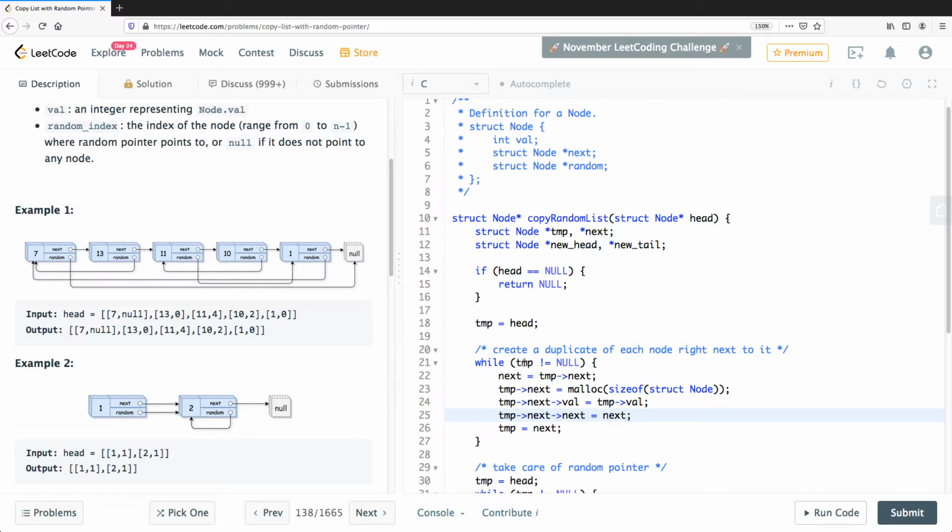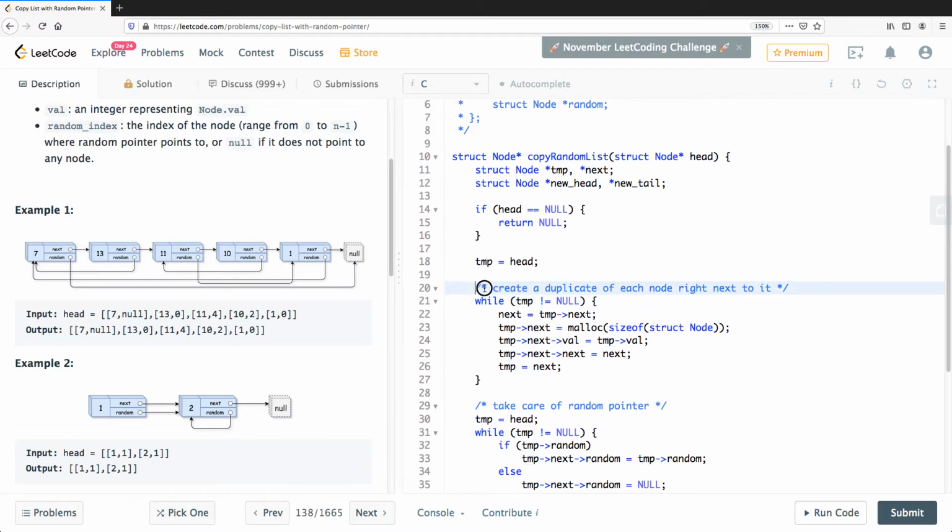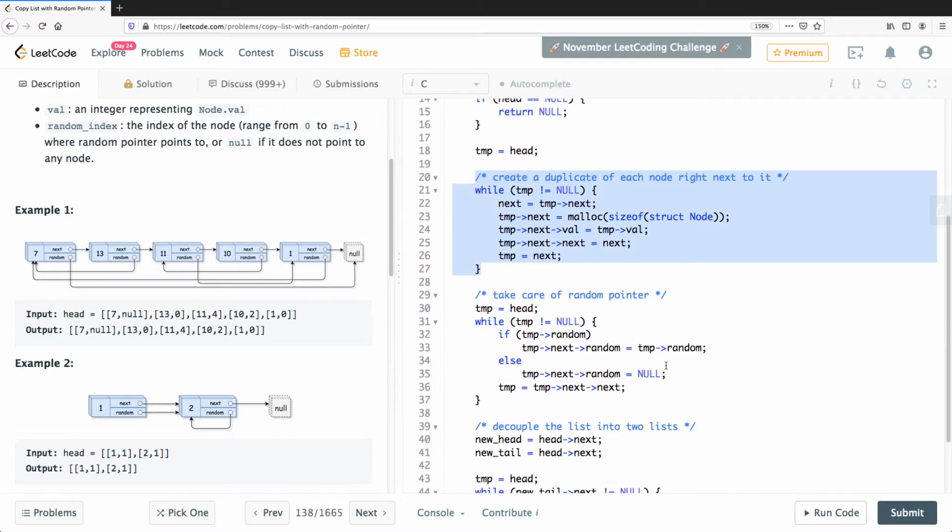So next actually, right? So I think this line is good as well. Now at that point, I think this part is okay. Creating the interleave in that part is fine. This duplicate. Now random pointer point. Let's see this.